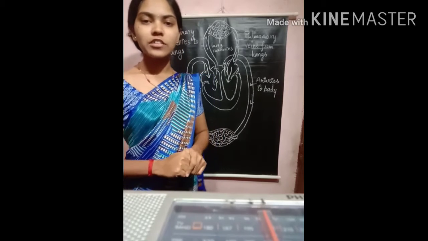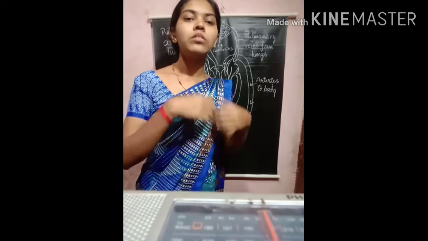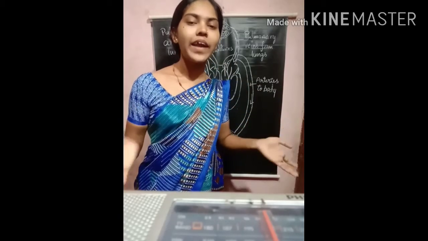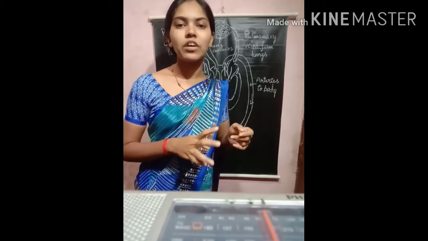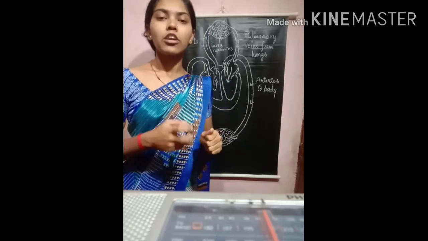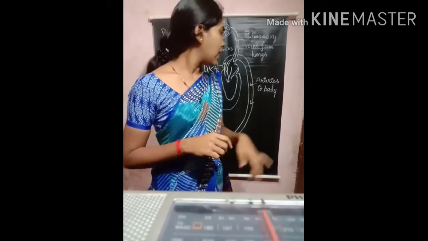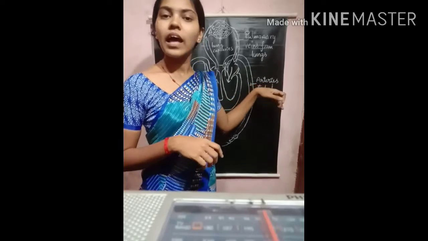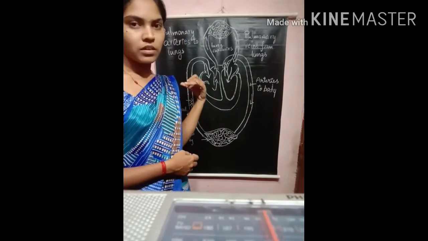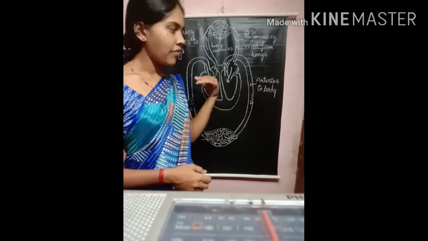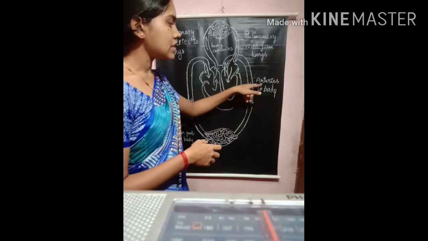In order to transport the blood into all parts of the body, and in order to bring it back to the heart, we can observe two types of blood vessels. One is arteries, another one is veins. Arteries and veins. What is the role of these arteries?